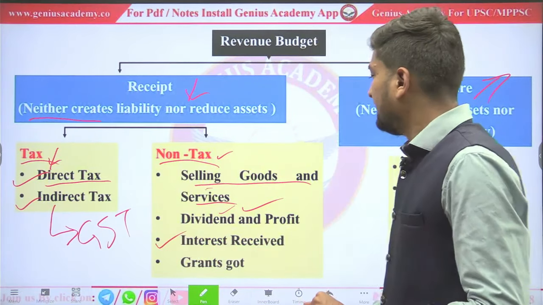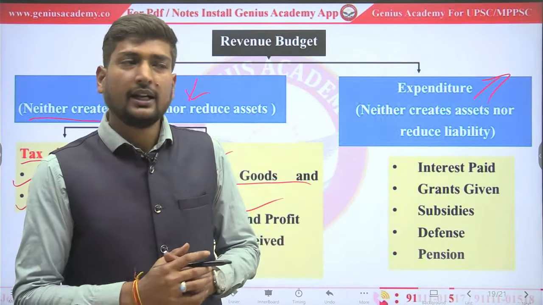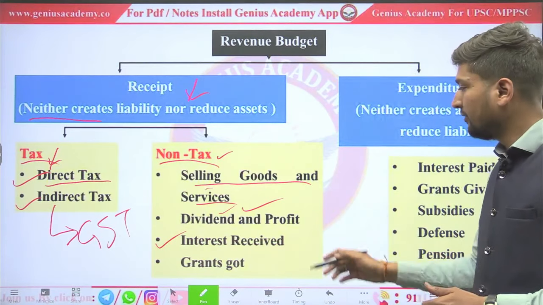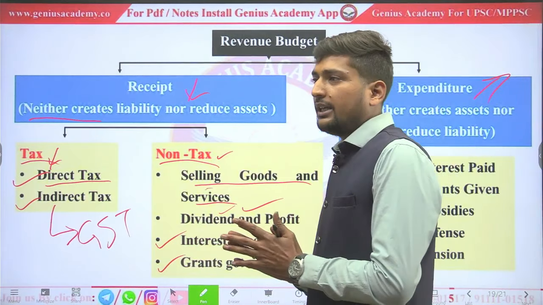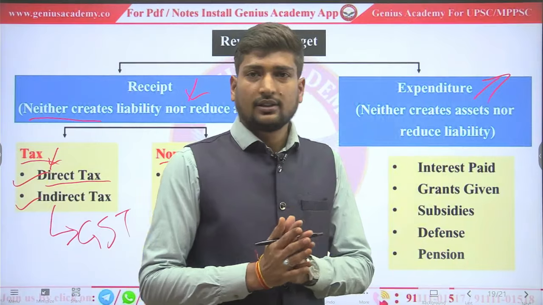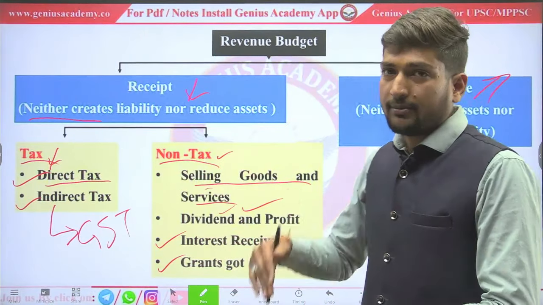Interest and interest received. Whenever government gives a loan, and on that loan it will receive some interest, it will be covered in that. Grants. When the Indian government gives grants to states, but here what it means is grants taken by government.